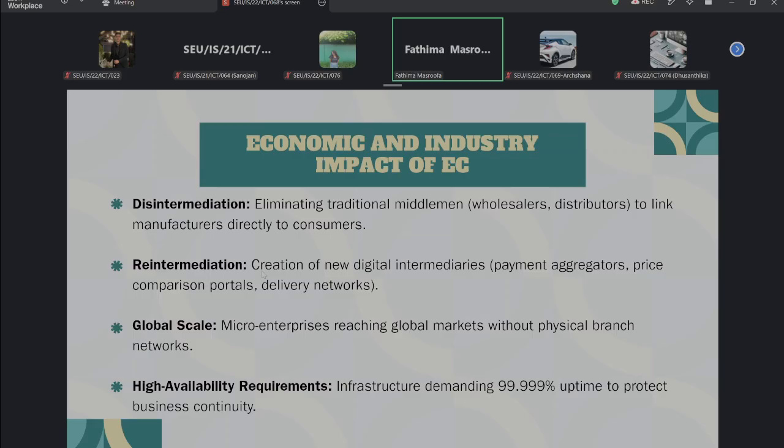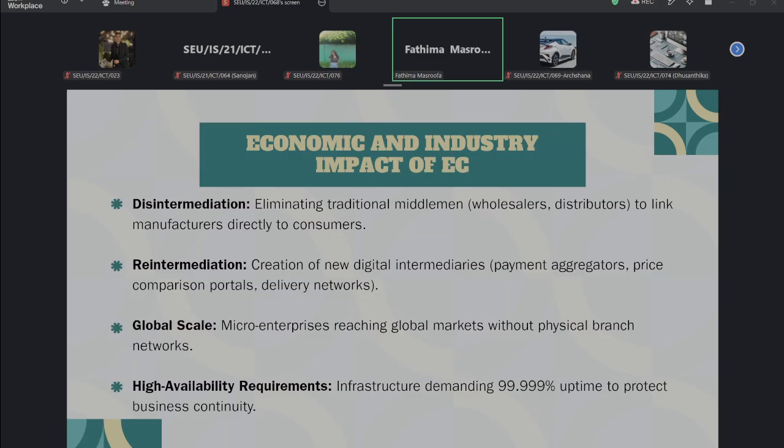And high availability and requirements, you all know that. Infrastructure normally demands 99 percent uptime to protect business continuity. For example, an e-commerce platform needs to be highly available because the customers expect it to work when they need it. So this is what we call high availability requirements. These are the four impacts on economy and industry.